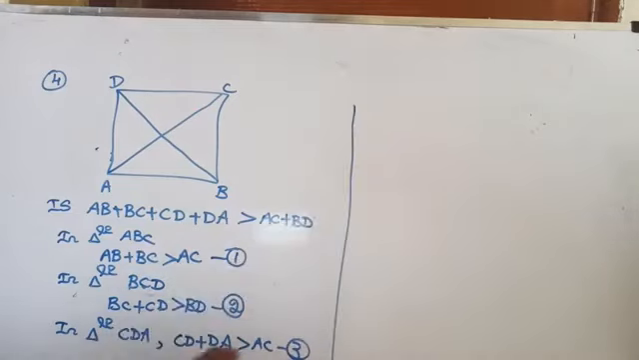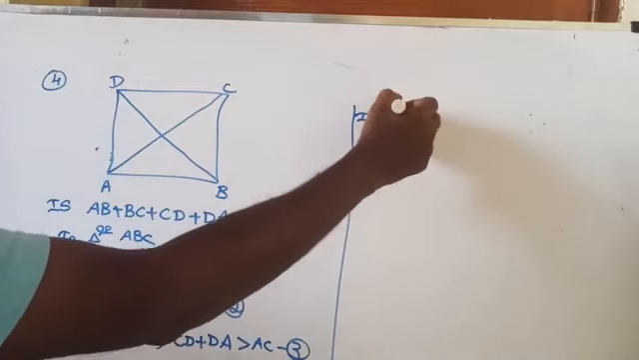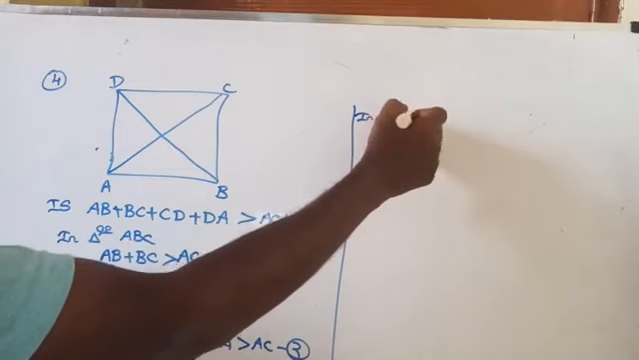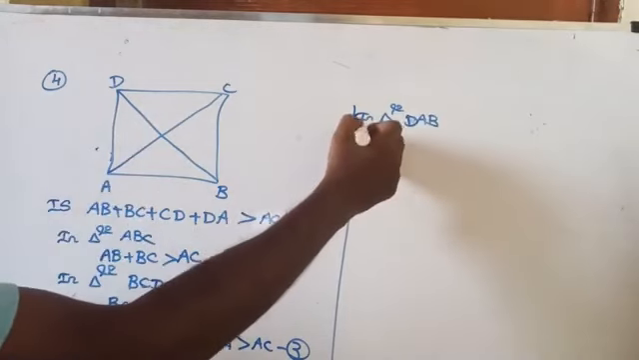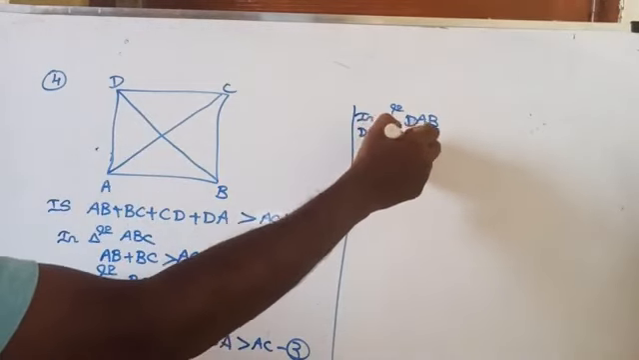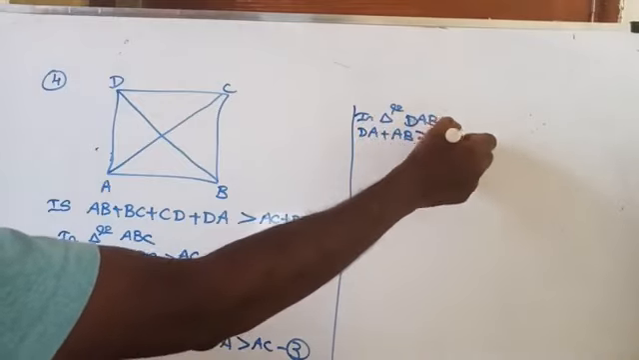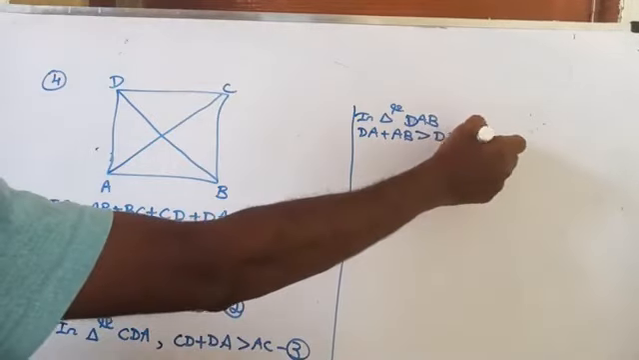And then the fourth part, consider the triangle DAB. In triangle DAB, what are the two sides? Leave the diagonal. Then AD plus AB, otherwise DA plus AB is greater than DB. Let it be equation number 4.